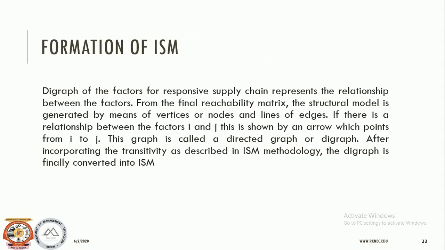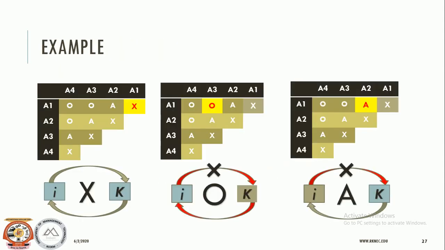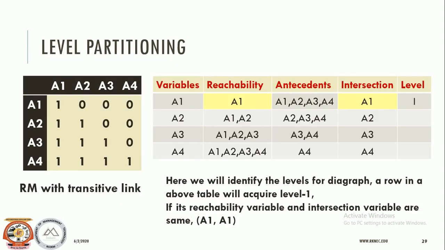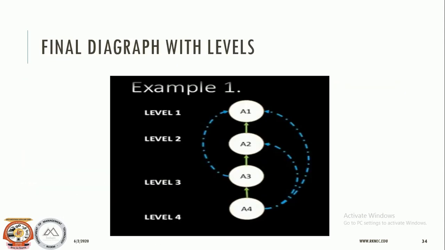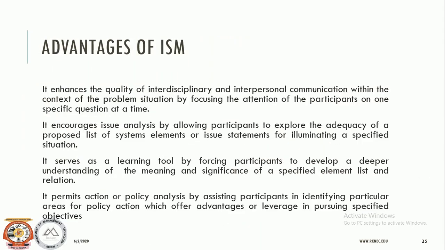So, formation of ISM. Once you are done with the digraph, you are going to form a digraph. Now this digraph looks like this. I'm just showing you the digraph first. So the final output will be like this: this is level 1, this is level 2, this is level 3 and level 4. The arrows indicated in blue indicate the transitivity relationship. You can remove them, or you can replace them by solid arrows also. So let us consider an example, so it will be easy for all of us to understand.